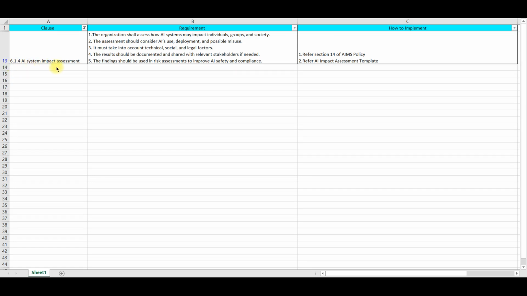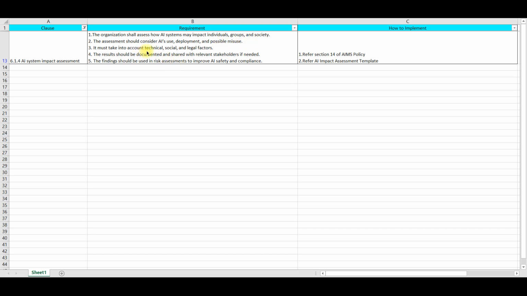In this lecture, we will discuss 6.1.4, that is AI System Impact Assessment. Let us understand the requirements. It says that impact assessment should consider impact on individuals, groups and society. So, assessment should consider AI's use, deployment and possible misuse.